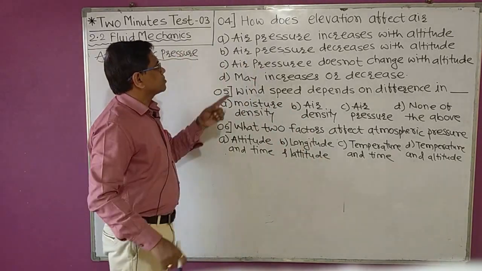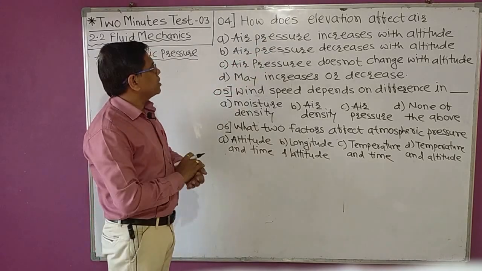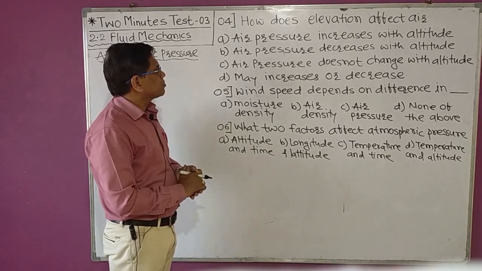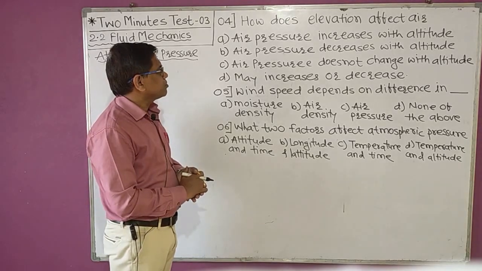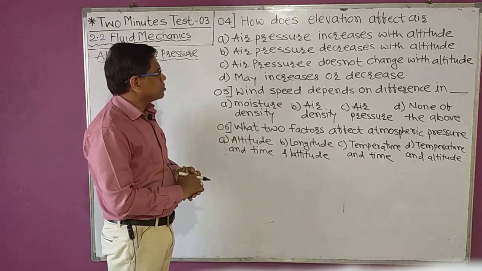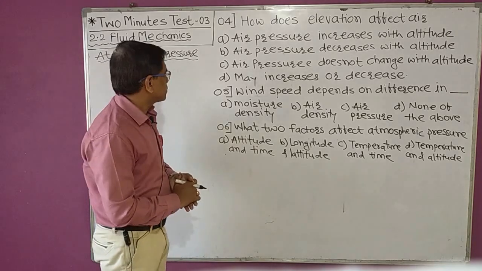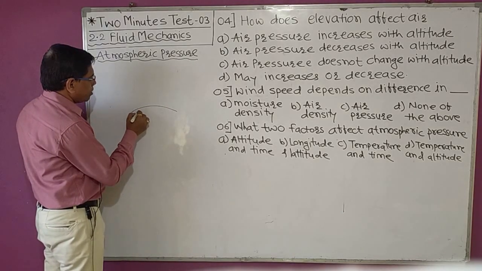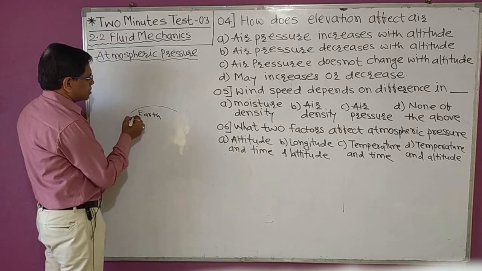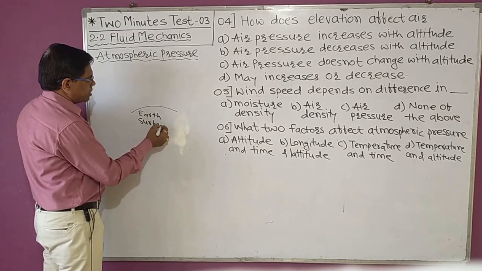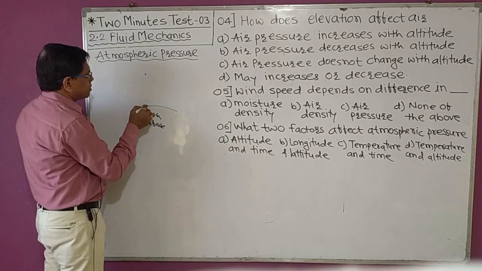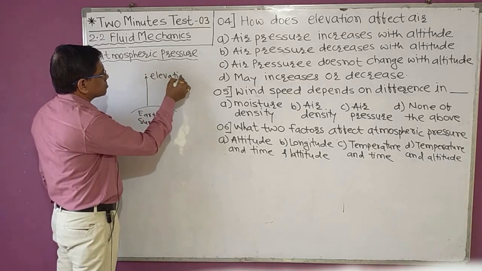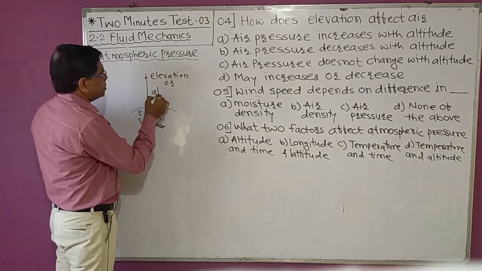So the fourth MCQ is, how does elevation affect air pressure? Option A, air pressure increases with altitude, air pressure decreases with altitude, air pressure does not change with altitude, may increase or may decrease. So the height of any point above the earth surface. So if this is earth surface, then the height of any point above the earth surface is called elevation or altitude.